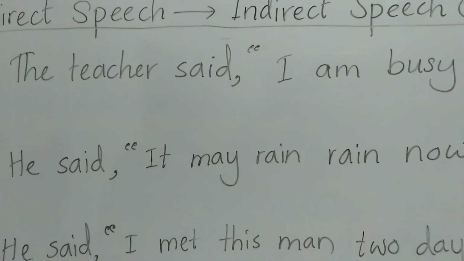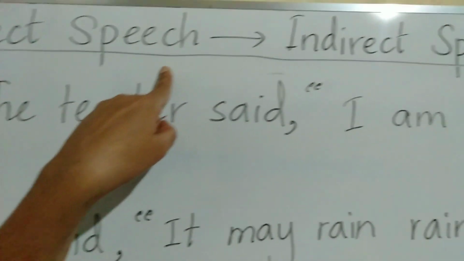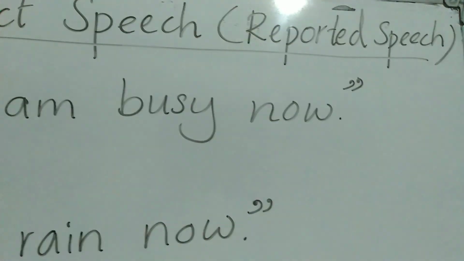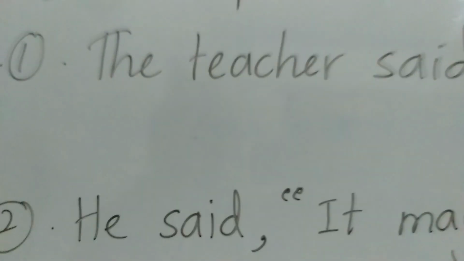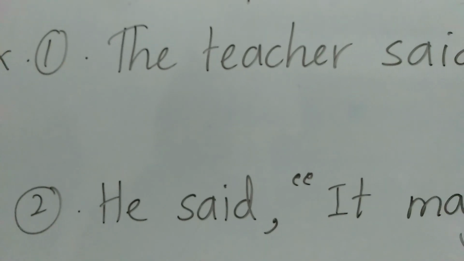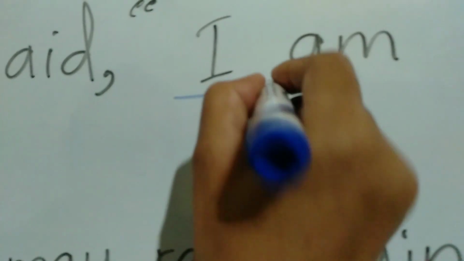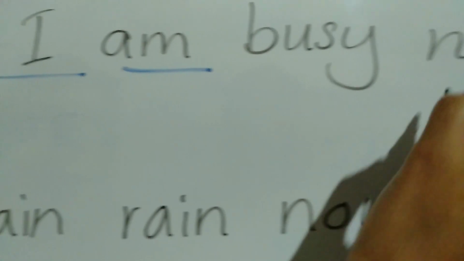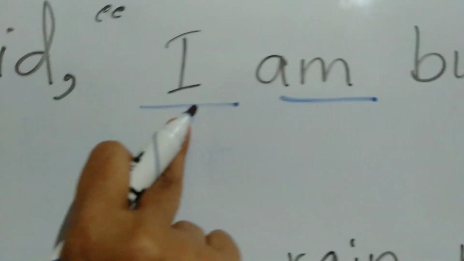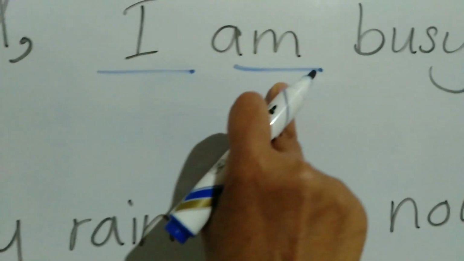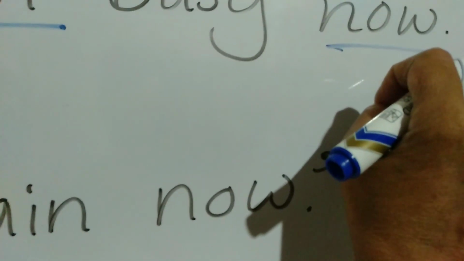Okay, let's see further how to turn direct speech sentences into indirect or reported speech, and highlight the changes that take place. Let's take this example: The teacher said, "I am busy now." What are the words that should be changed? I, this verb, and this time. The pronoun should be changed, this verb, and also this time.